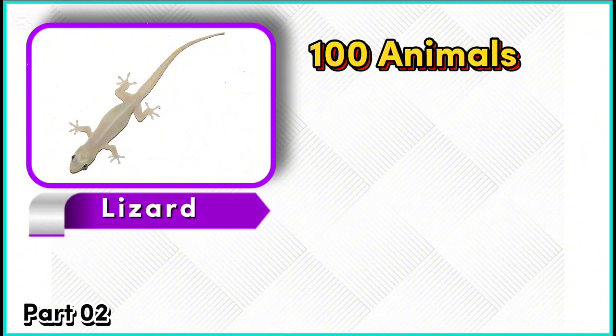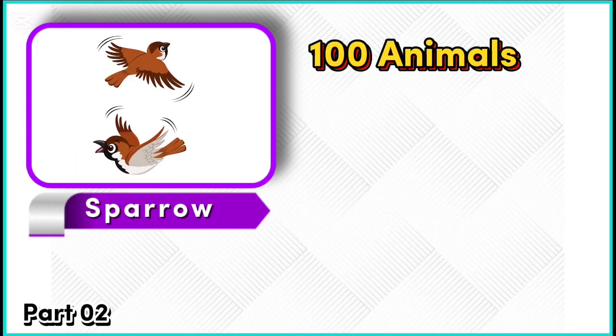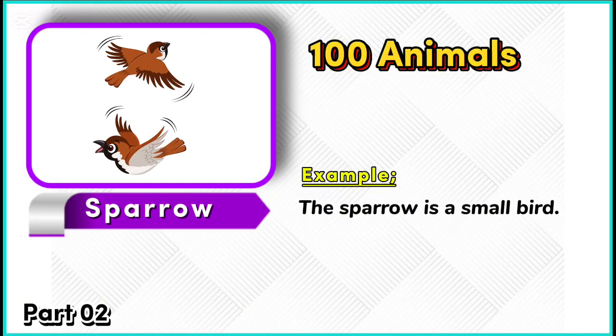Example. The lizard likes sun. Sparrow. Example. The sparrow is a small bird.